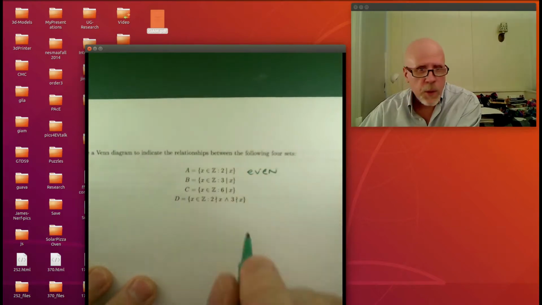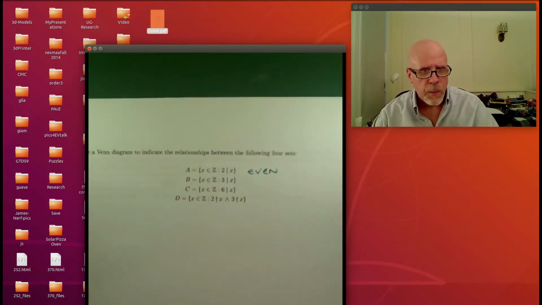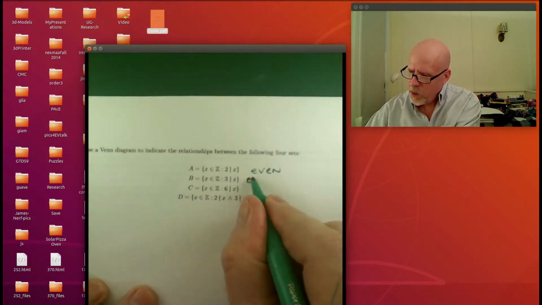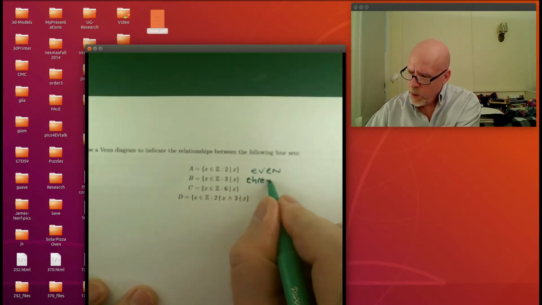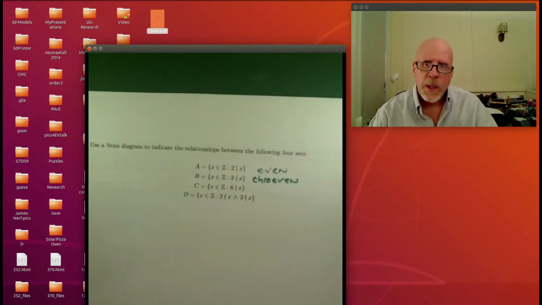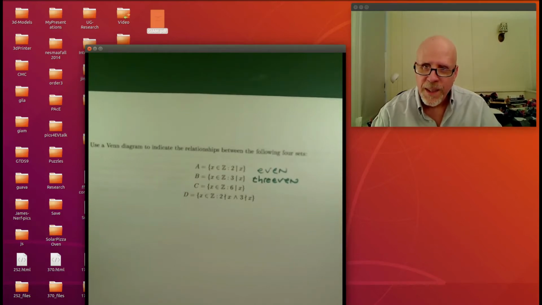I'm just writing a note to myself to think about what that is. B is x in Z such that 3 divides x. It's silly, but I like to call that the 3 even numbers. Since I'm just writing a note to myself, that's fine. 3 even is like the 3 version of even. Get it? Okay. How about the set C?